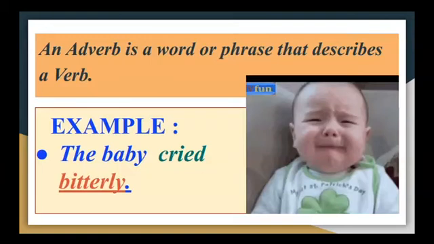An adverb is a word or phrase that describes a verb. Let's take an example. The baby cried bitterly. Now, what is the action here? Cried. Cried is the verb. So, which word describes how the action was done? Yes? Right. The word bitterly. How did the baby cry? The baby cried bitterly. So, in this sentence, cried is the verb. And what word describes that? Bitterly. So, bitterly is the adverb.